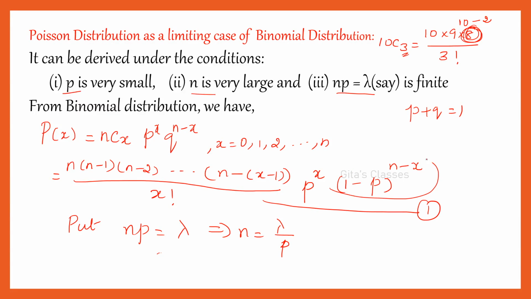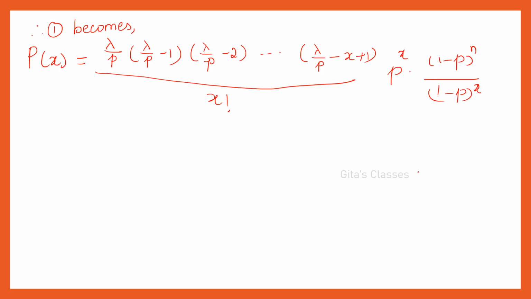N minus x. 1 minus p the whole power n minus x. I have written it as 1 minus p the whole power n. That is the positive term, I have kept it in the numerator, and in the denominator minus x I have brought. That is, a power m minus n can be written as a power m by a power n. Using this formula only I have written this. Okay. Therefore, now lambda you keep it as it is.